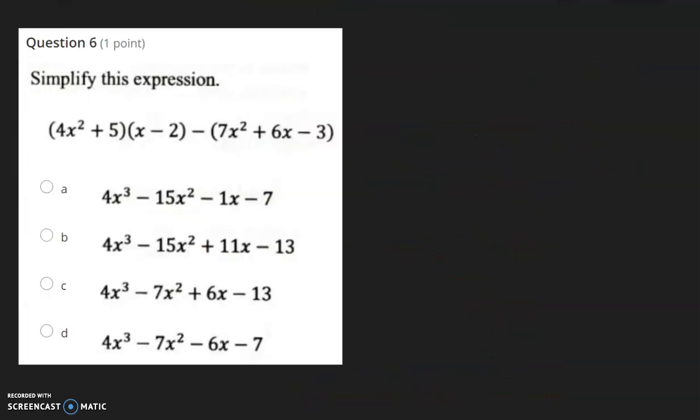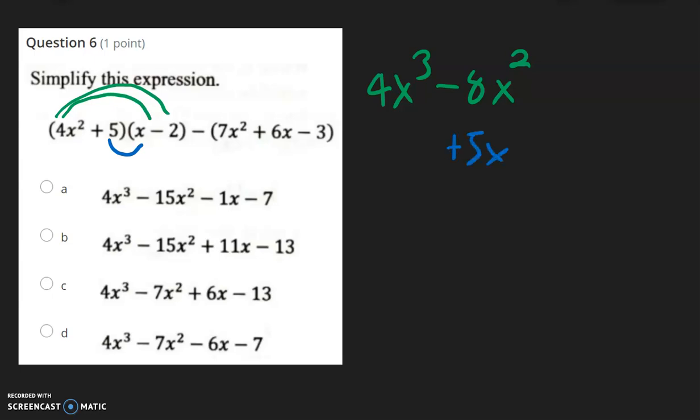For this problem, follow the colors I am using so you can know where everything comes from. 4x squared times x will be 4x to the third power. 4x squared times negative 2, 4 times negative 2 is negative 8, and we have an x squared. Now we need to distribute this part. 5 times x is positive 5x, and 5 times negative 2 is negative 10.